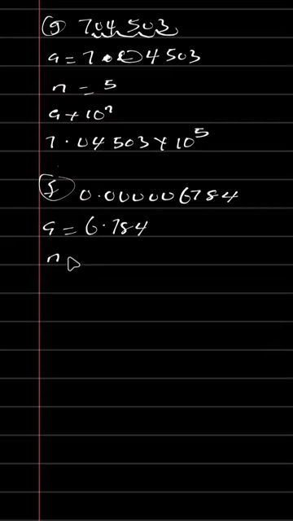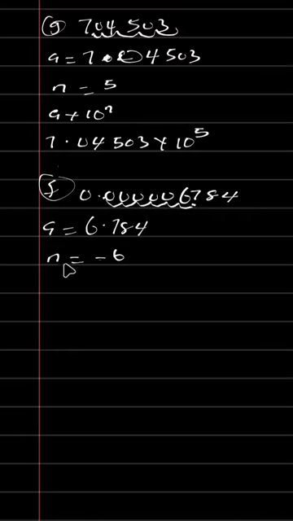Now to get the value of our n, how many zeros do we have here? 1, 2, 3, 4, 5, 6. That is 6. It means our n is equal to minus 6. When you place your point at the first number after the zeros and count backward to the original point, you have 1, 2, 3, 4, 5, 6, so we have minus 6. That is why our n is equal to minus 6.